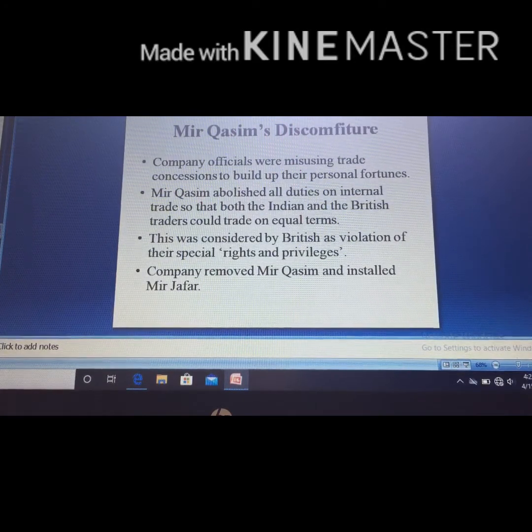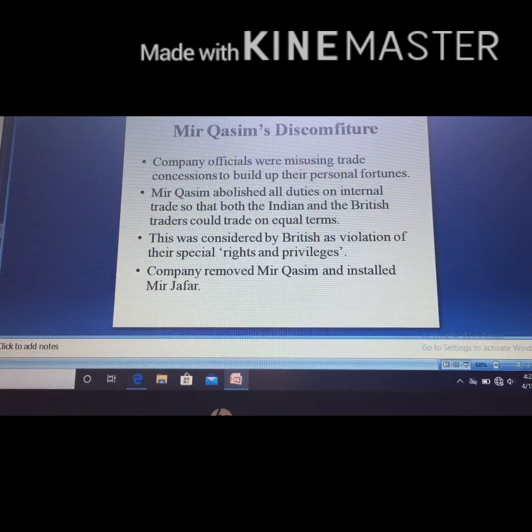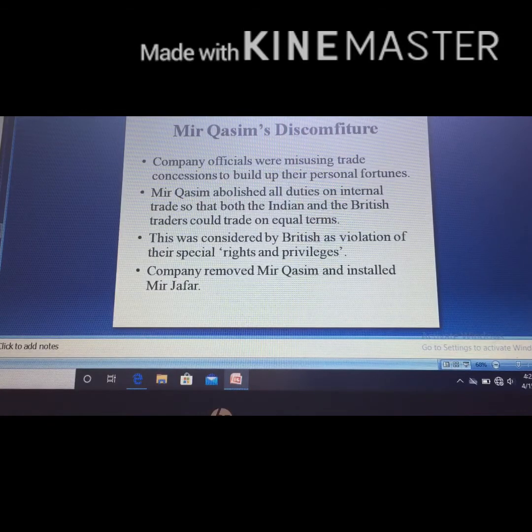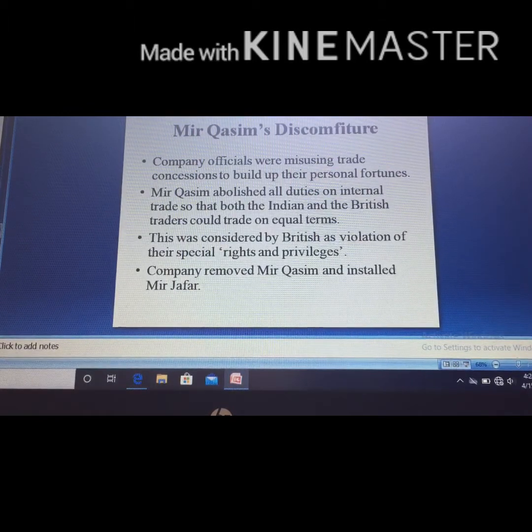So Mir Qasim abolished all duties on internal trade so that both the Indian and the British traders could trade on equal terms. Because the British had already got a royal firman from the Mughal Emperor to trade duty-free. It made business easy for them, whereas internal Indian traders were facing difficulty because of duty. So Mir Qasim abolished duty from internal trade as well. This was considered by the British a violation of their special rights and privileges.